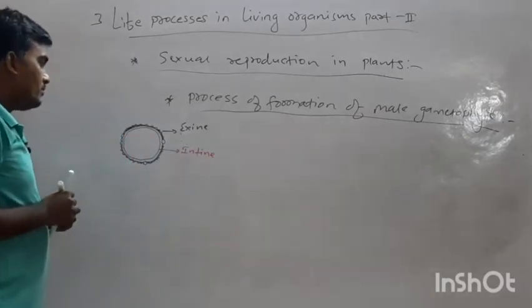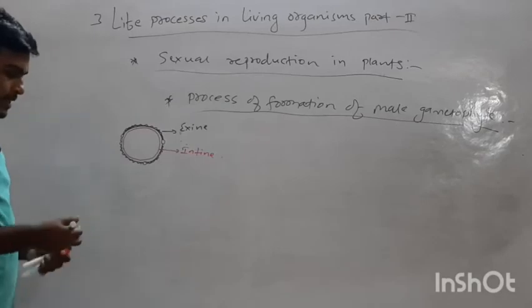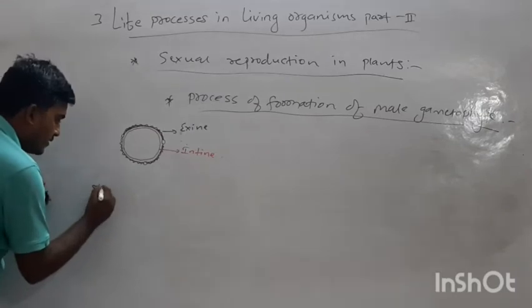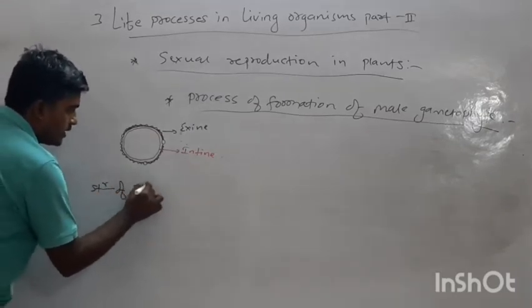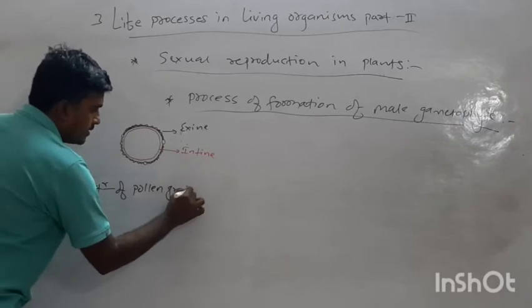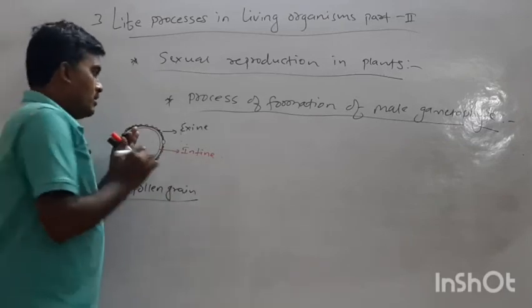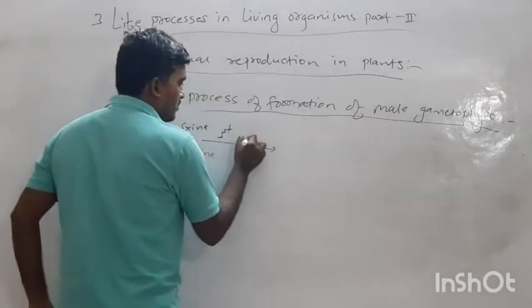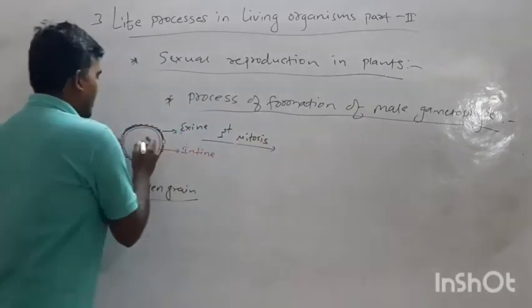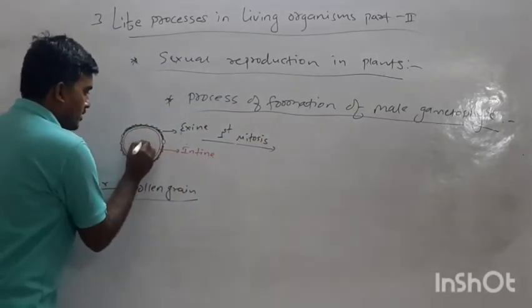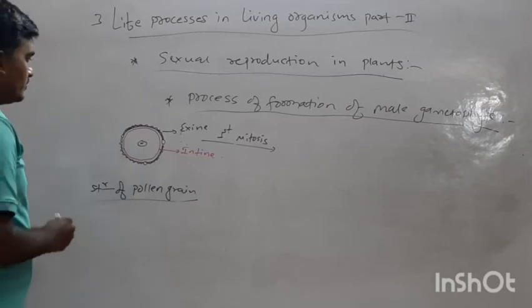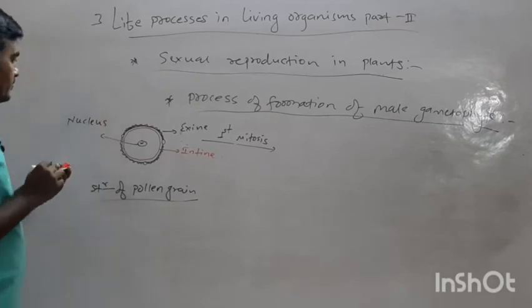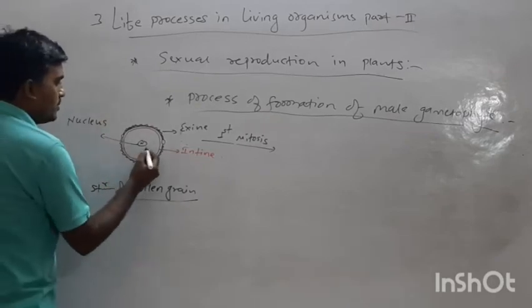What happened here within the structure of the pollen grain? First mitosis occurs. This is a nucleus, and this is the cytoplasm.